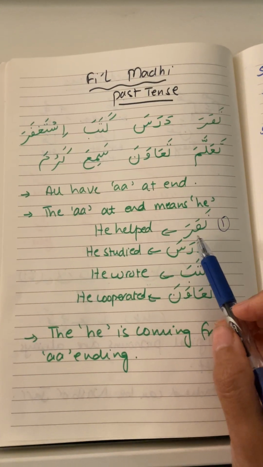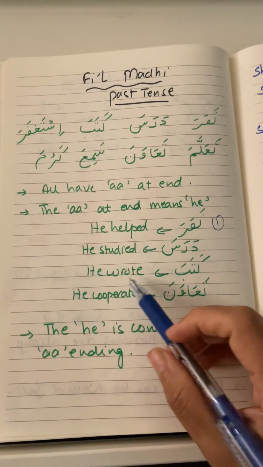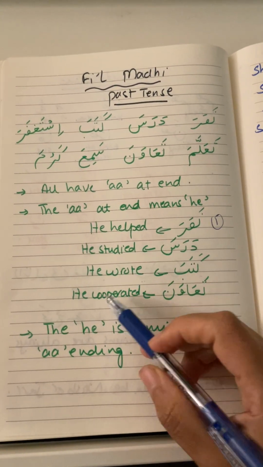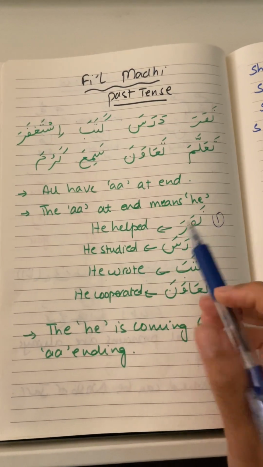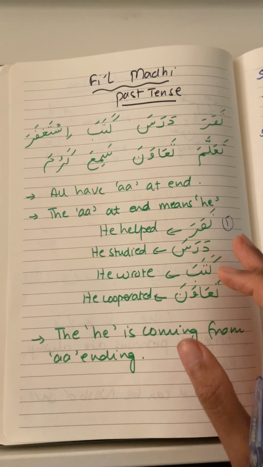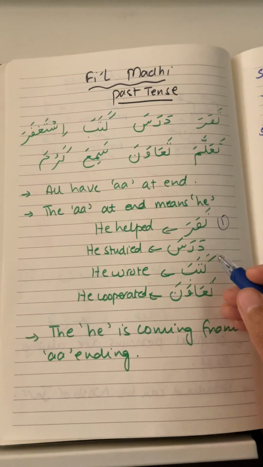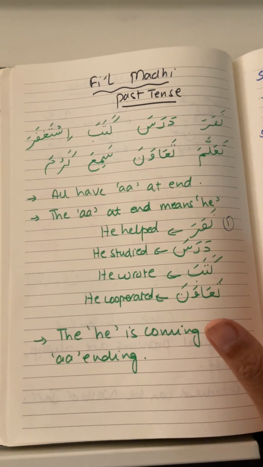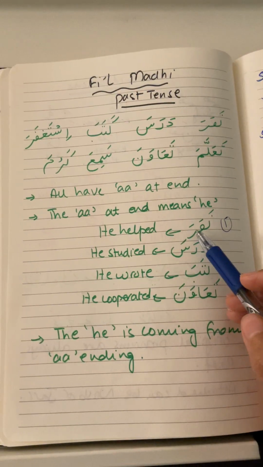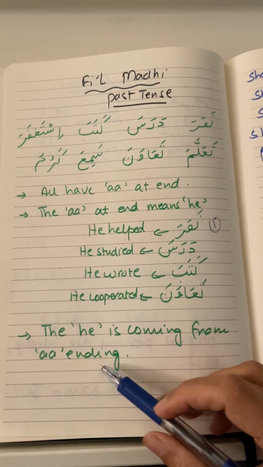So nasara means he helped. Darasa means he studied. Kataba means he wrote. Ta'awana means he cooperated. So when they are in fail mazi, we are going to look at the endings of the words, and from that we'll recognize that it is fail mazi, and also who is doing the act, right? So if there is a in the end, then it means he. So the he is coming from the a ending.